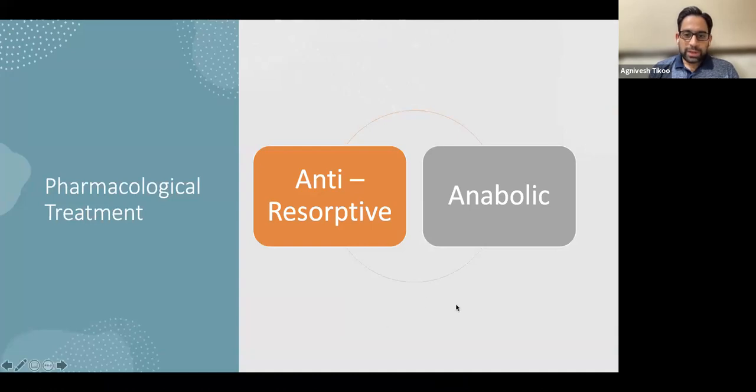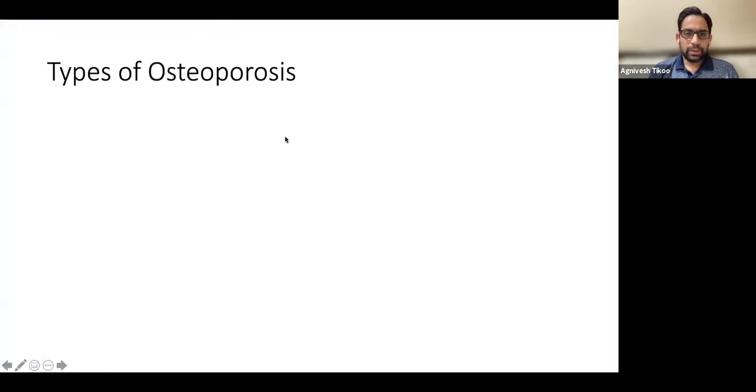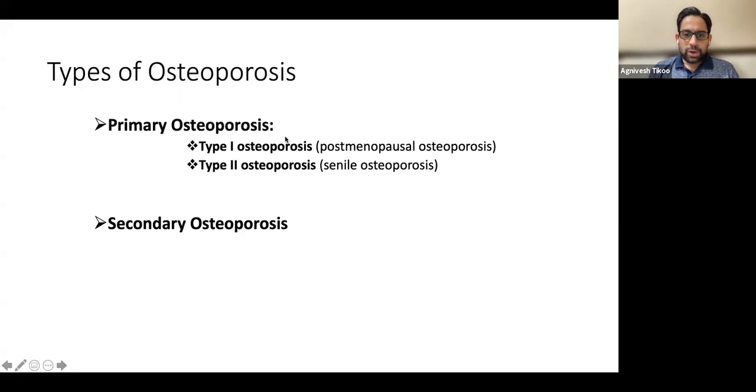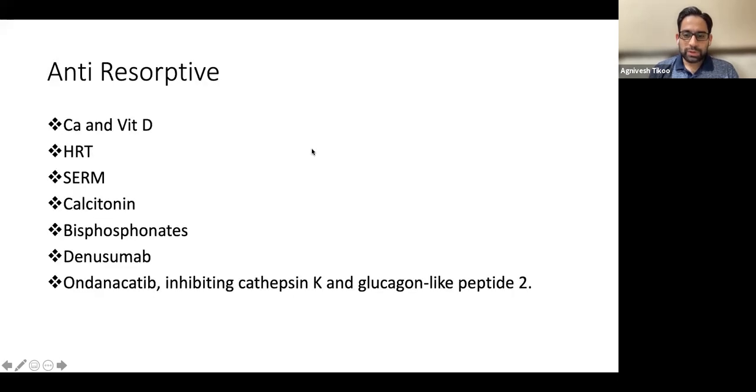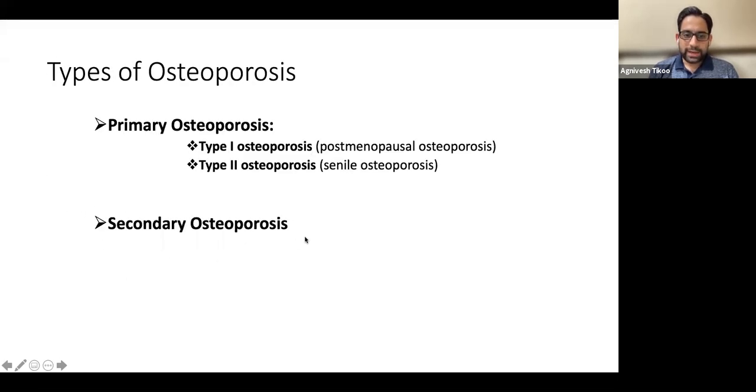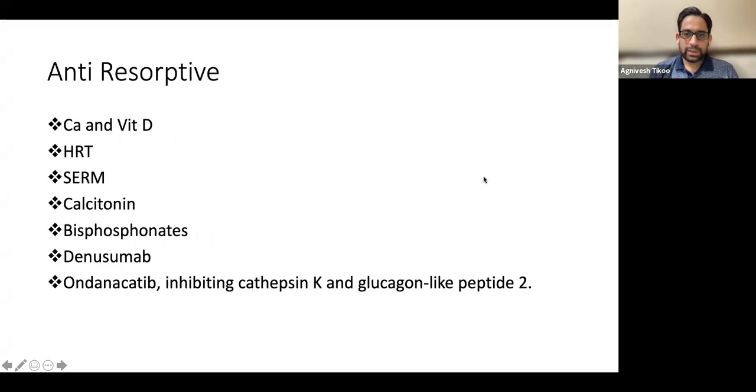So based on these two scenarios, we have two types of drugs, anti-resorptive as well as anabolic. So anti-resorptives will primarily act best in this type of situation where there is post-menopausal osteoporosis when the bone loss is there, or a secondary osteoporosis. Whereas teriparatide is best acting in this senile osteoporosis situation when the bone formation is very less.